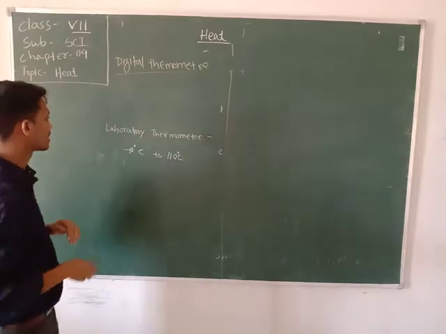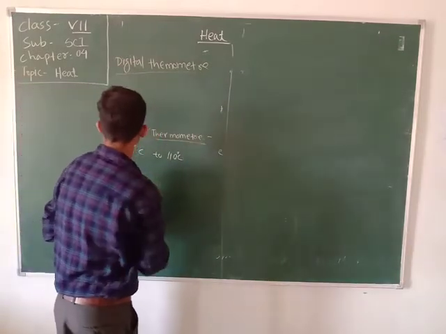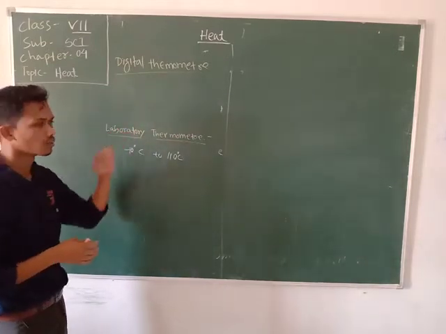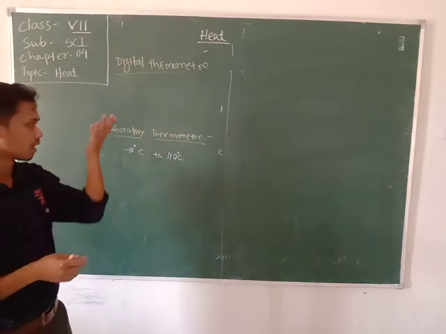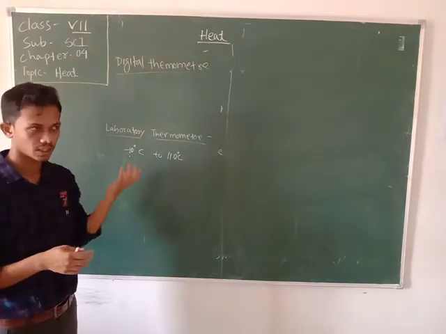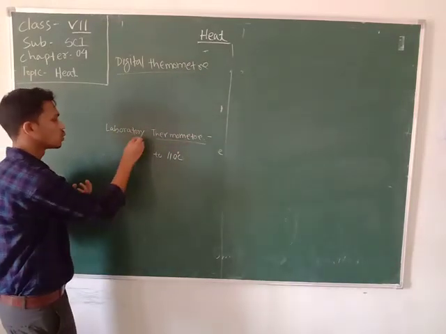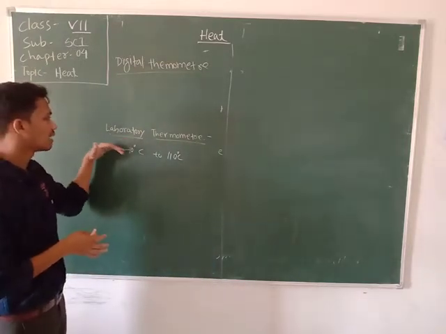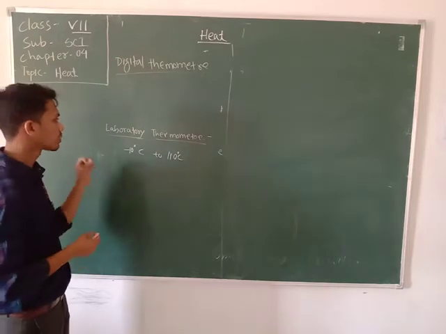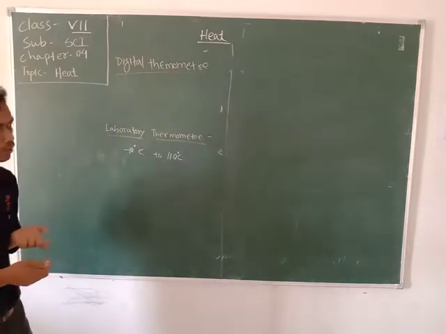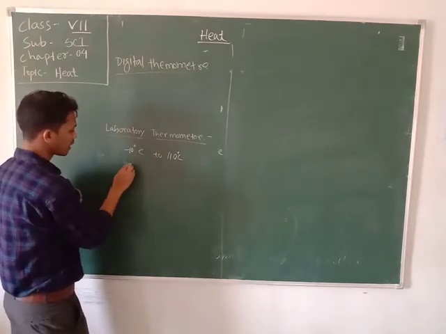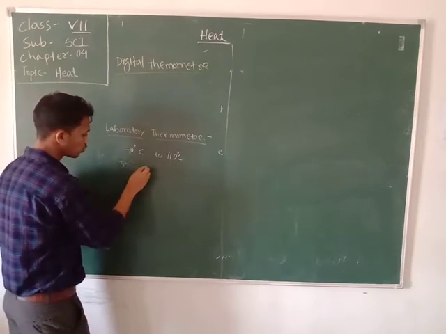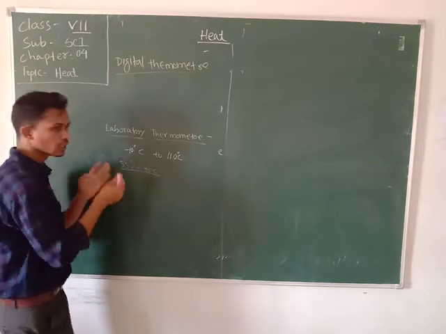Okay, after that, let's discuss the laboratory thermometer. As the name suggests, you can easily imagine where we use this type of thermometer. The thermometers used in a chemical laboratory are called laboratory thermometers. In the clinical thermometer, the range is 35 degrees Celsius to 42 degrees Celsius, which is a very small range.